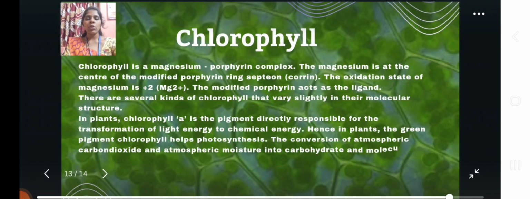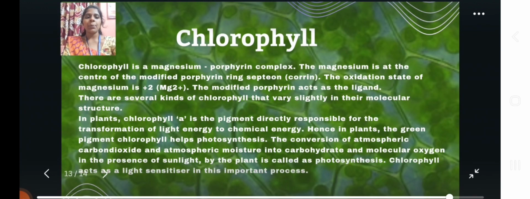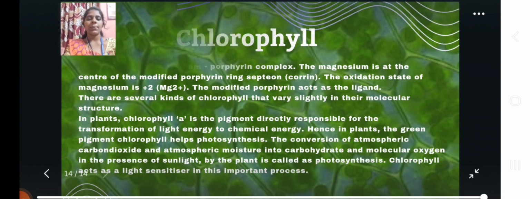Next, chlorophyll. Chlorophyll is a magnesium porphyrin complex. The magnesium is at the center of the modified porphyrin ring system. The oxidation state of the magnesium is +2, Mg2+. The modified porphyrin acts as the ligand. There are several kinds of chlorophyll that vary slightly in their molecular structure. In plants, chlorophyll a is the pigment directly responsible for the conversion of light energy to chemical energy.